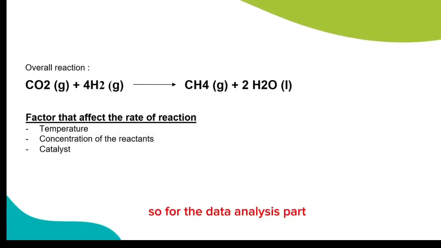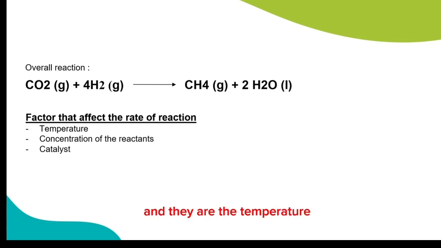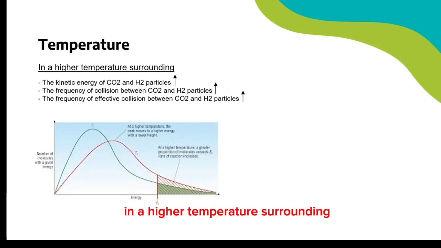So for the data analysis part, the overall reaction is CO2 plus 4H2 becomes CH4 plus 2H2O. The factors that affect the rate of reaction consist of three parts: the temperature, concentration of the reactants, and catalyst. For the temperature, in a higher temperature surrounding, the kinetic energy of CO2 and H2 particles increases, which means that the movement of these particles increases. When kinetic energy increases, the frequency of collision between CO2 and H2 particles also increases, along with the frequency of effective collision between CO2 and H2 particles.